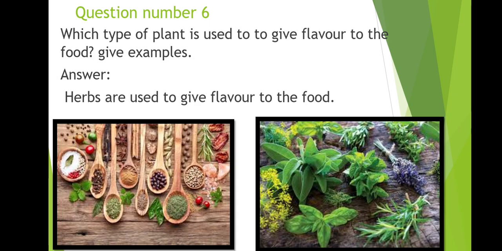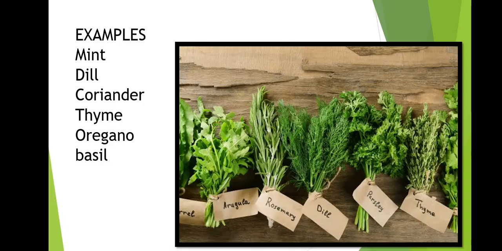The next question is, which type of plant is used to give flavor to the food? Give examples. The answer is, herbs are used to give flavor to the food. So herbs are small size plants, and they are used to give flavor to the food. There are different types of herbs. For examples, you can write any 3 examples.